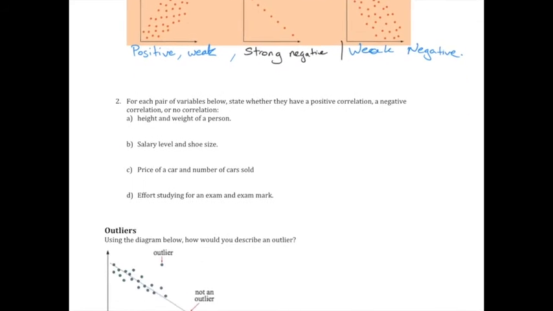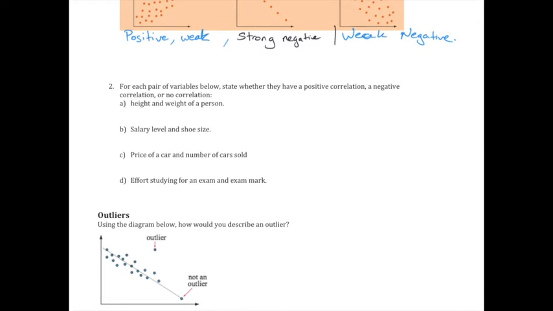All right, excellent. Now here's some actual examples, and we're going to talk about if we think they have a positive, negative correlation, or even no correlation at all. So here's some actual examples that we couldn't think of before. Height and weight of a person. So in other words, as height increases, we always say the first one increases. What happens with weight? Generally,